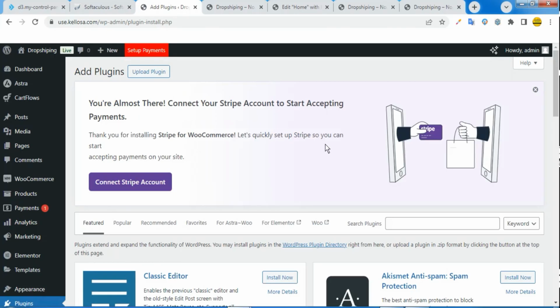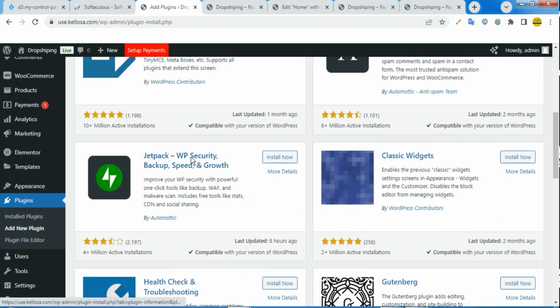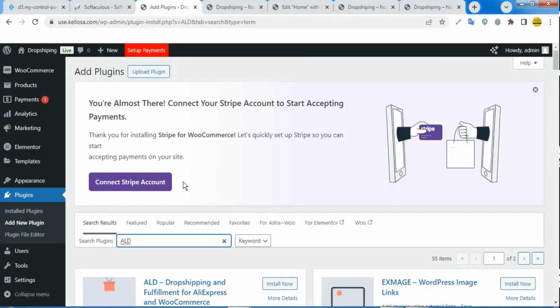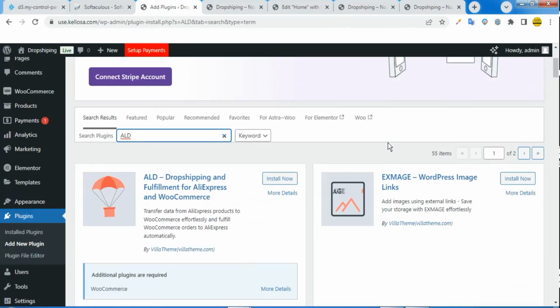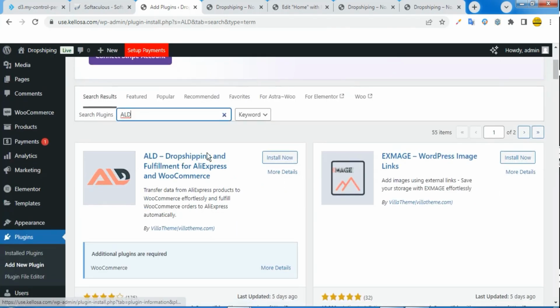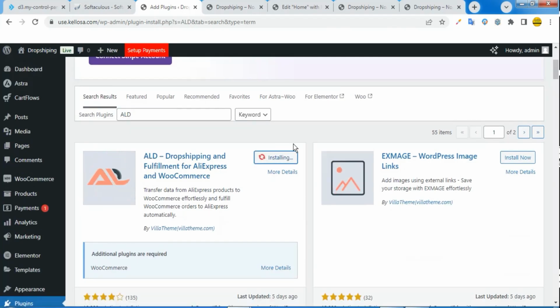All we need to do is put a particular amount as our own gain, which you will get after every single order. So I'm going to go to the plugin section and search for ALD, that's AliExpress Dropshipping. After it comes up like this, this is the plugin. Then do not forget how we've always done it, just click on install now, then activate.